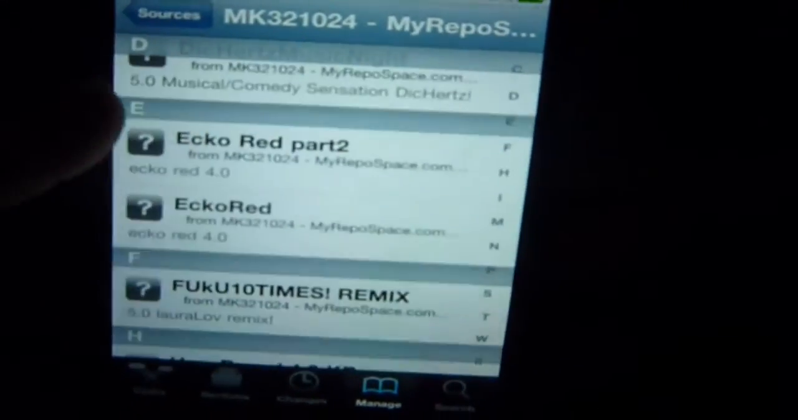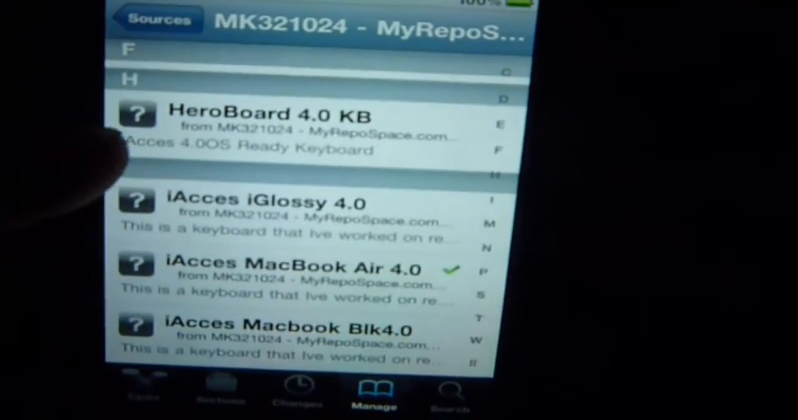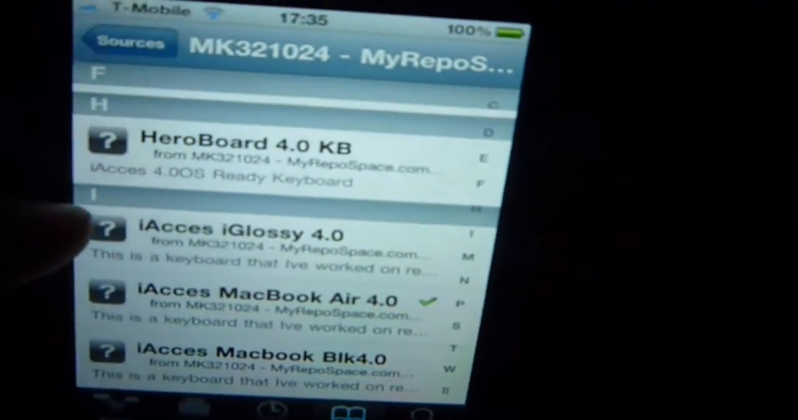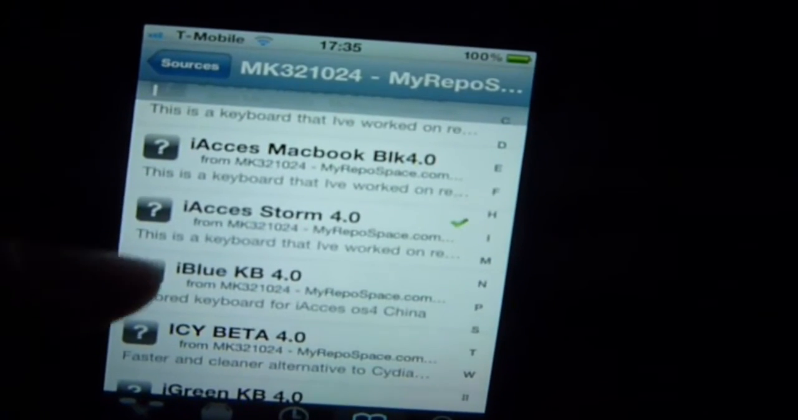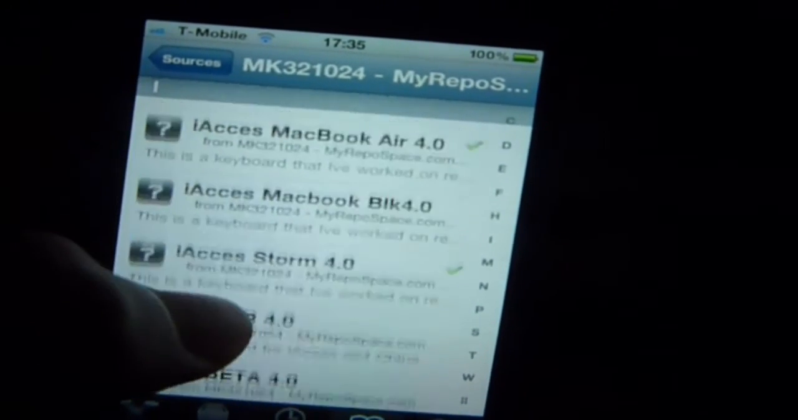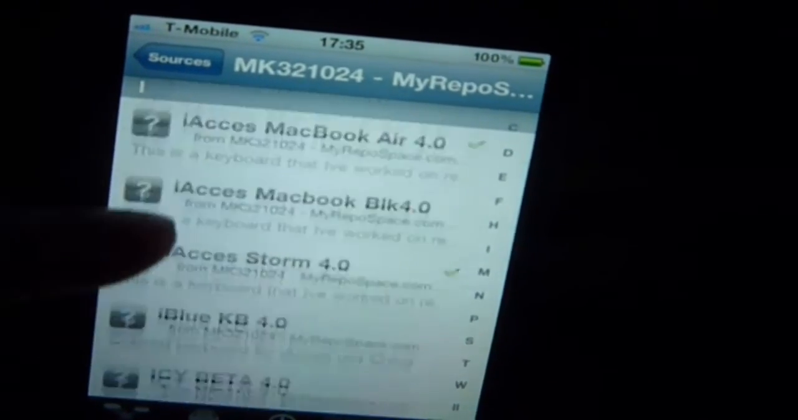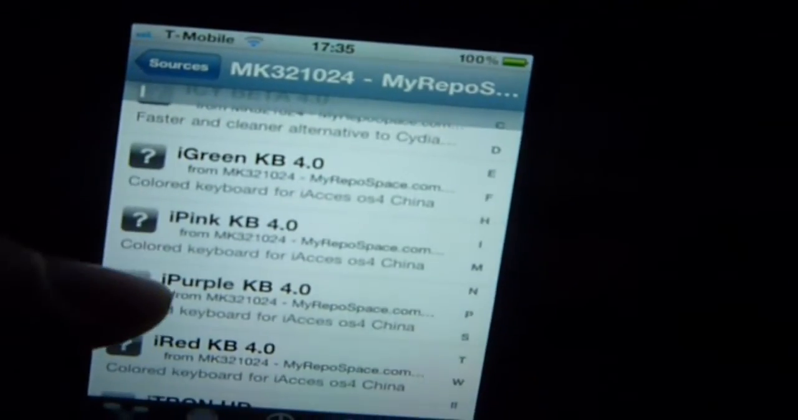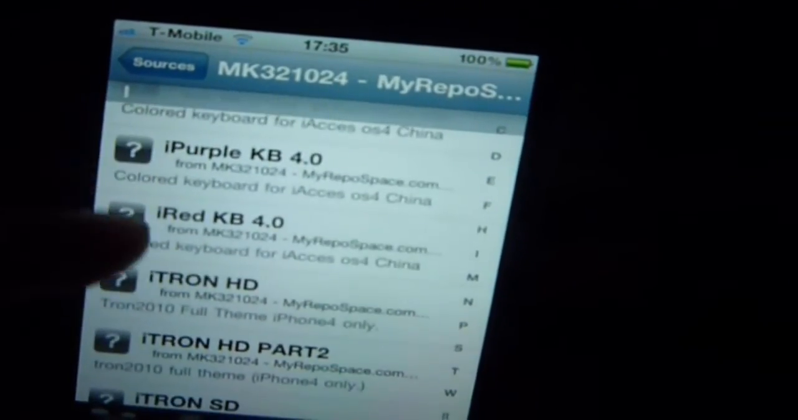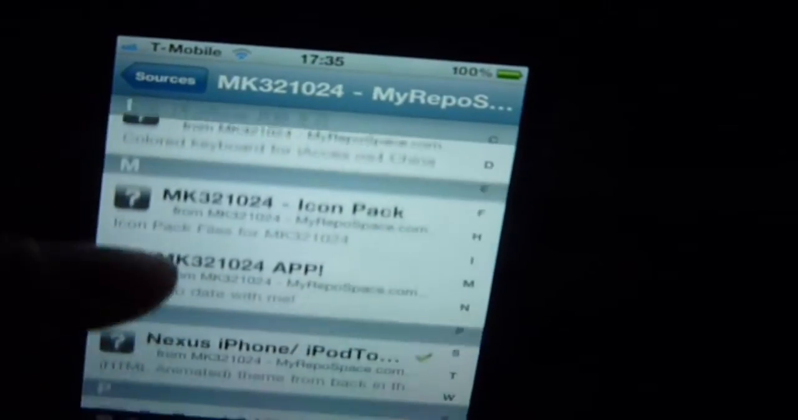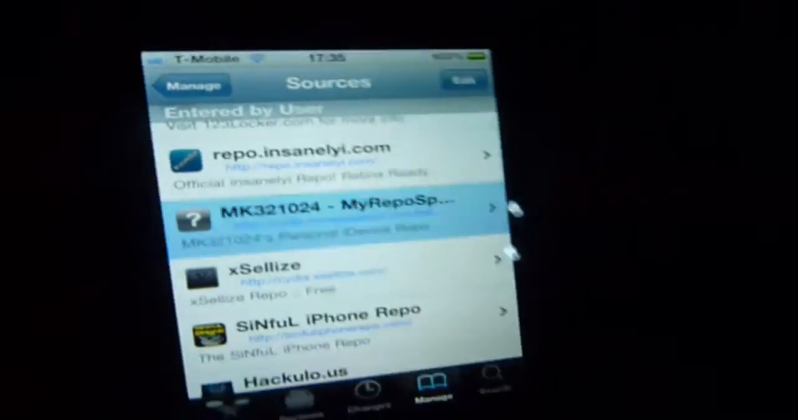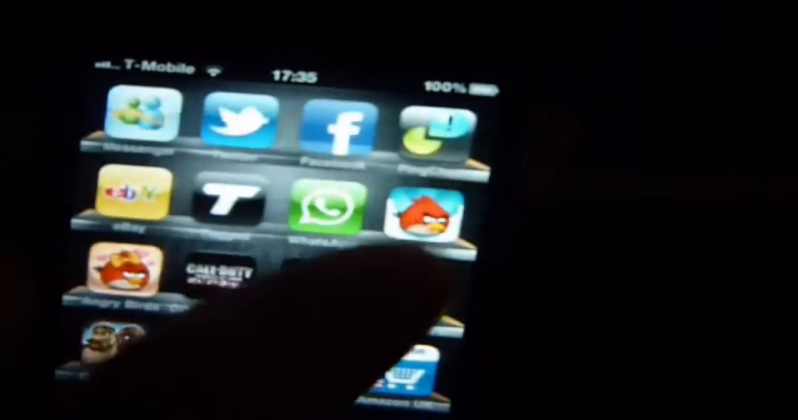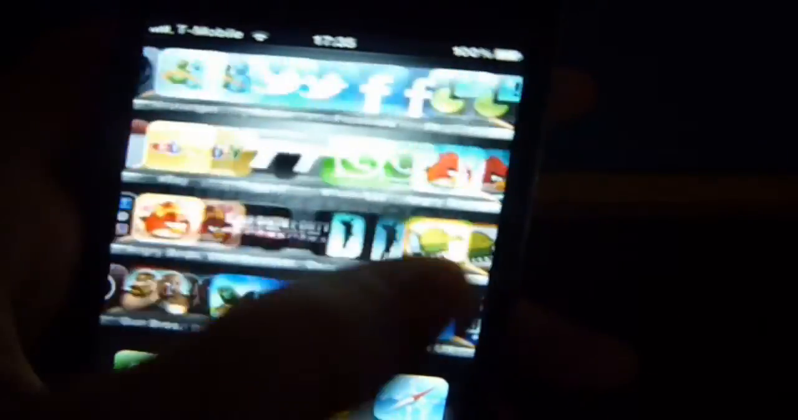Once you've added it, go down, and anything that says KB afterwards means keyboard. I haven't installed all of them, so I just wanted the iAccess Storm and the iMacBook Air 4.0 Storm. You can see you've got iGreen, pink, purple, red, Tron. There's a ton of keyboard themes here. So that's basically how you do it. It's 100% safe, and in some cases it makes texting a lot easier.